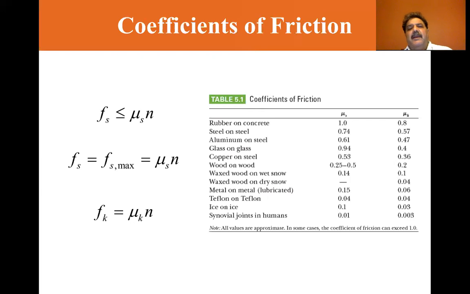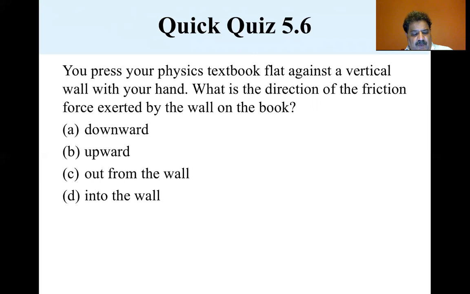Let's look at an example. You press your physics textbook flat against a vertical wall with your hand. What is the direction of the friction force exerted by the wall on the book? Is it downward, upward, out from the wall, or into the wall?